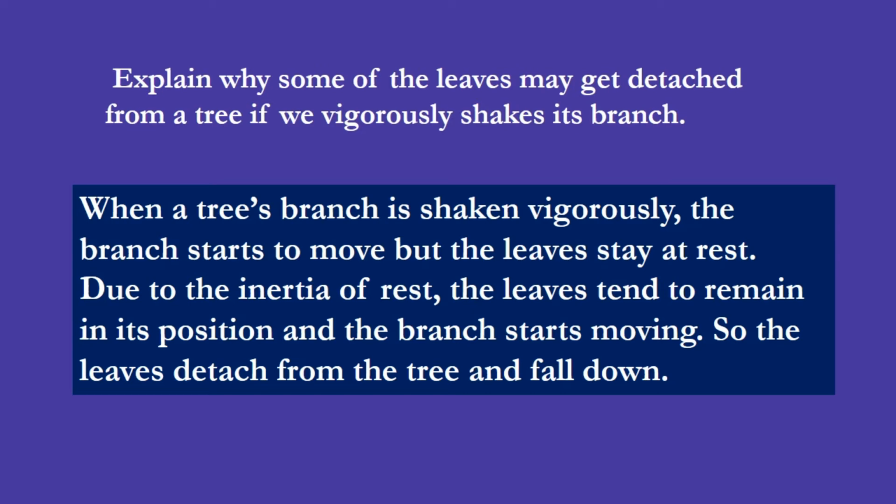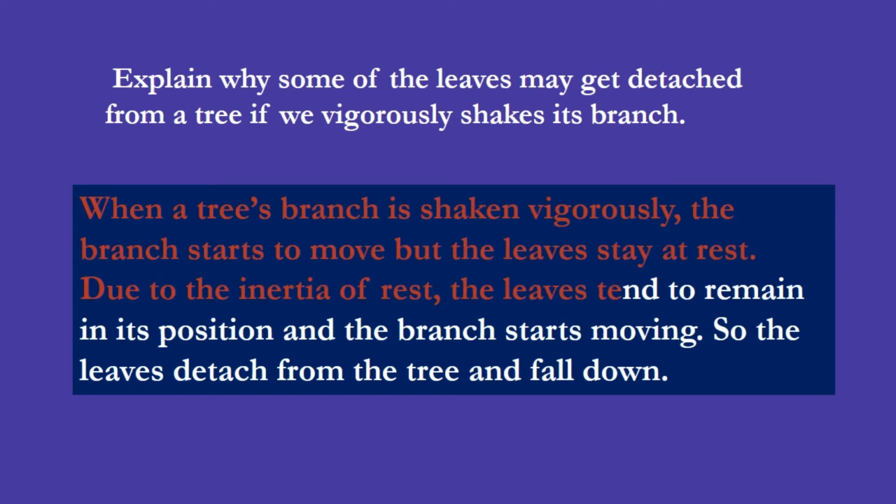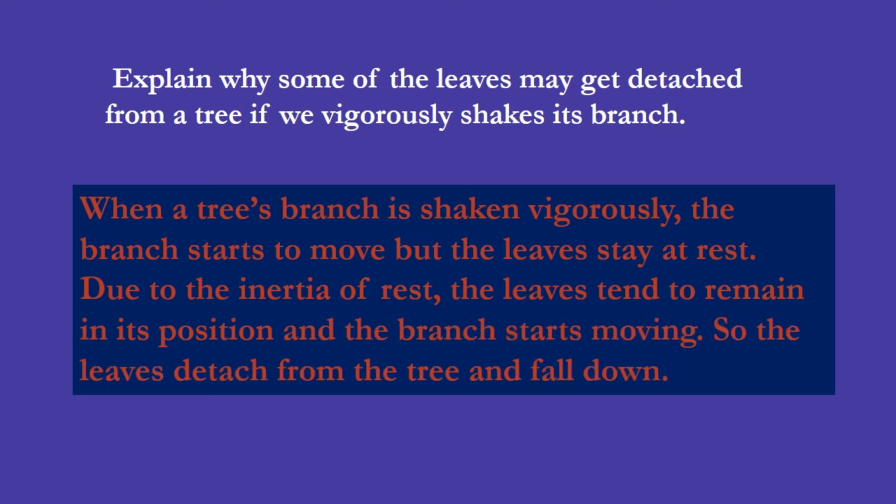When a tree's branch is shaken vigorously, the branch starts to move, but the leaves stay at rest. The tendency of the leaves or fruits is to stay at rest or to maintain their state of motion. Due to the inertia of rest, the leaves tend to remain in their position while the branch moves. So, the leaves detach from the tree and fall down.